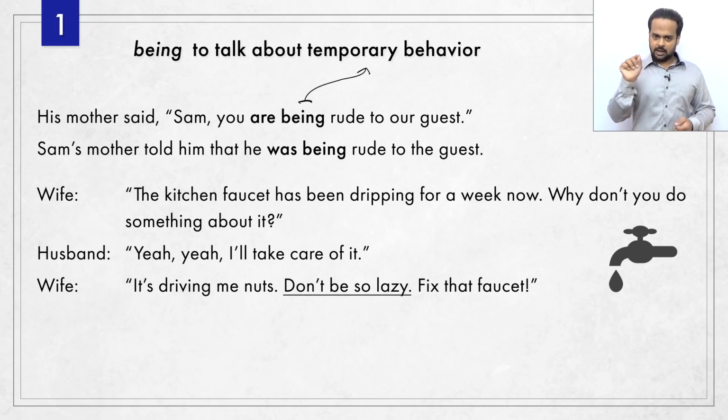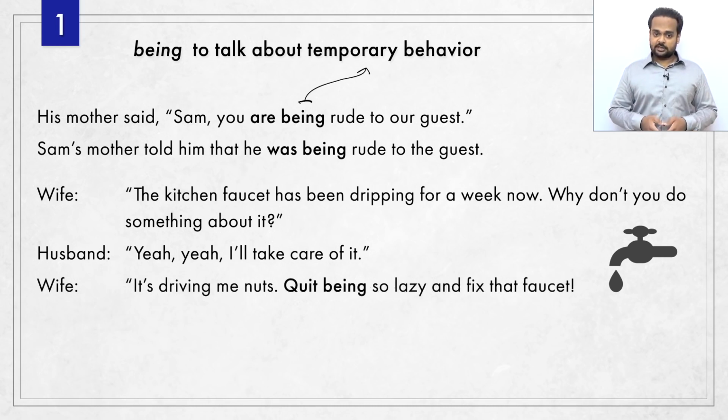Now, this underlined sentence can be improved using being. Can you rewrite that sentence? Well, she can say, "Quit being so lazy and fix that faucet." That's a very common thing to say. "Stop being so lazy" would also be correct. At this point, the husband might ask, "Are you saying I'm a lazy guy?" To which the wife would reply, "No, I'm just saying right now you're being lazy, so could you please stop being lazy and fix the faucet?"